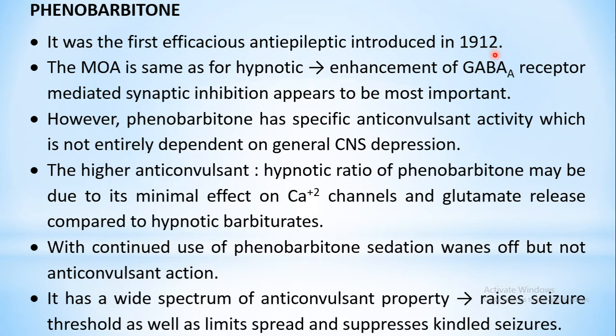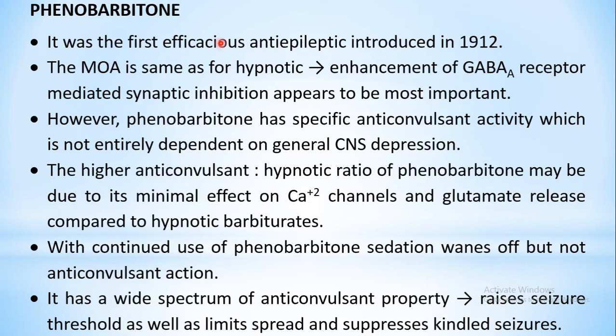At that time this particular class was quite popularly used for the treatment of epilepsies, but nowadays the use has gone down a little because better drugs are available in the market. Later on many classes were added, as we have seen. So nowadays phenobarbital is not a first line drug, but it can be used in certain situations or as an adjuvant drug, that is, combined along with the other first line treatment drugs.